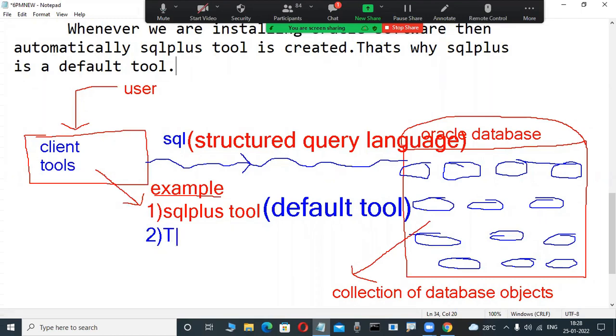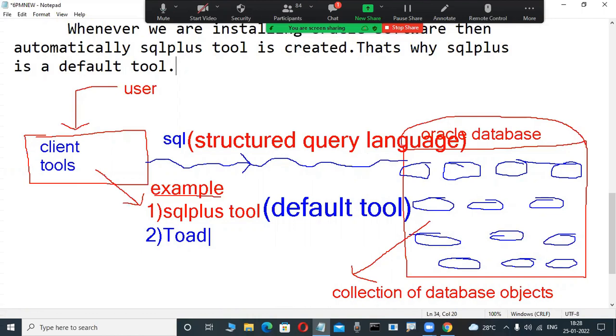Those are GUI tools, graphical user interfaces. Through Toad we also connect to the server, but to interact with the Oracle database through Toad, we have to install it explicitly. Otherwise it is impossible.